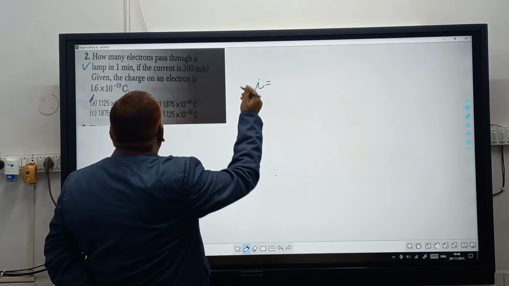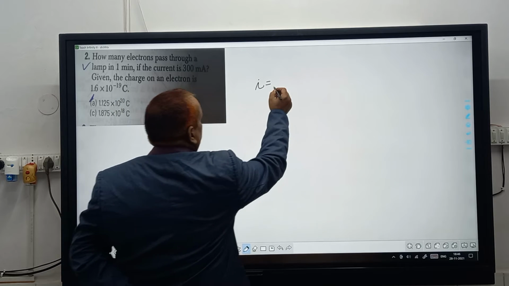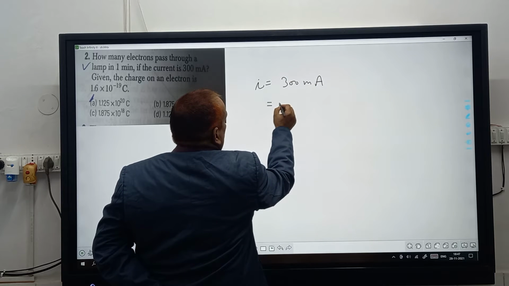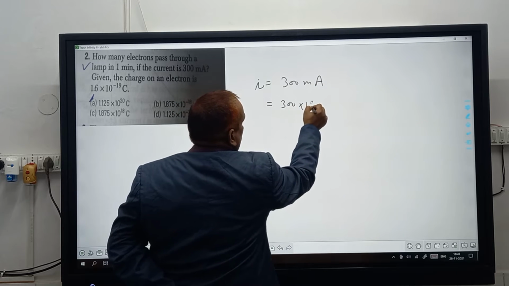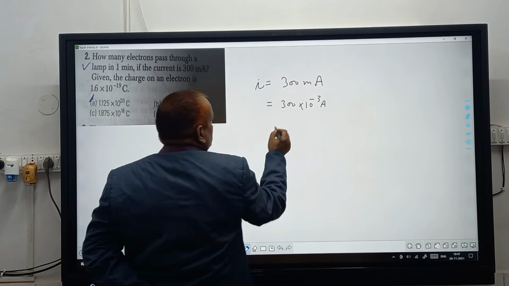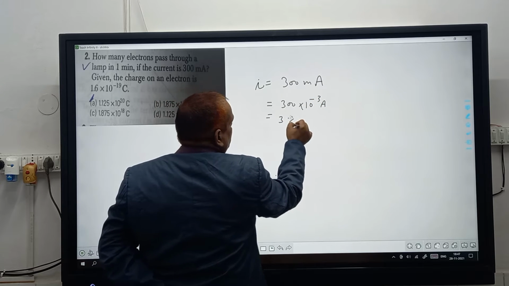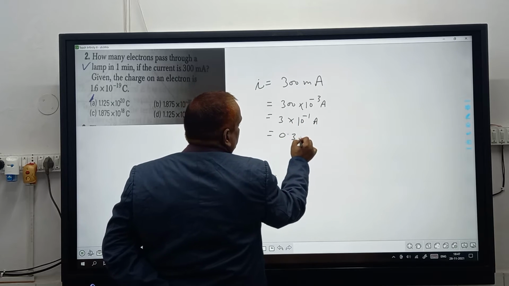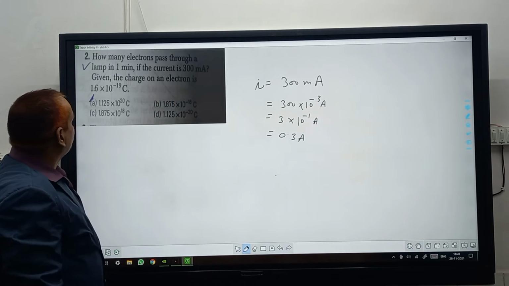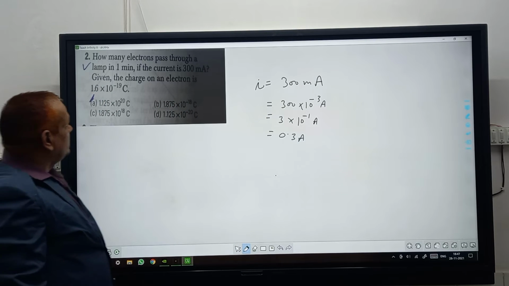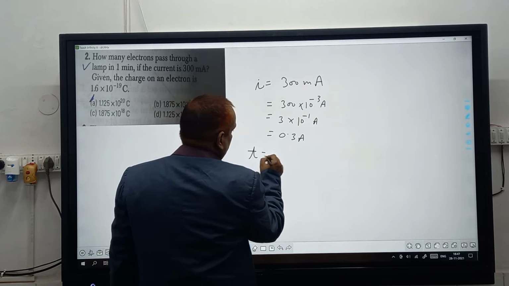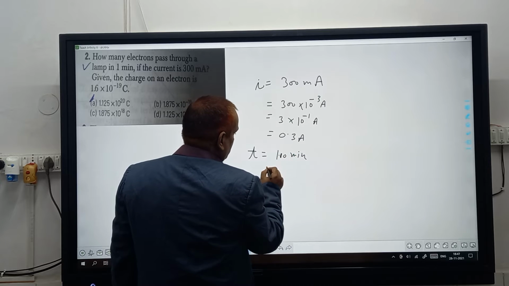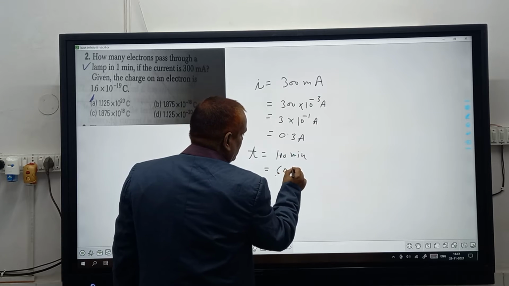So I equal to 300 milliampere. That is equal to 3 into 10 power minus 1 ampere, that is 0.3 ampere. So the time taken is 1 minute. Time t is equal to 1 minute. This means 60 second.